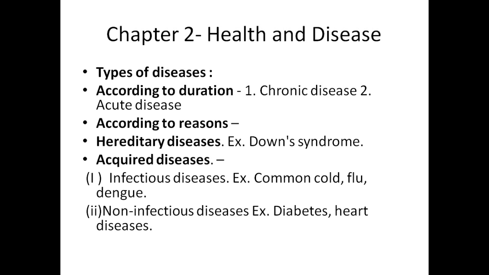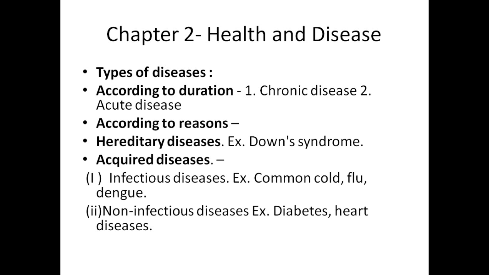Now you will see in your book there is a chart given here, types of disease. It is organized according to duration and according to reason: chronic disease, acute disease, and hereditary disease, for example Down syndrome, and acquired disease, that is infectious disease and non-infectious disease. So every example is given here.